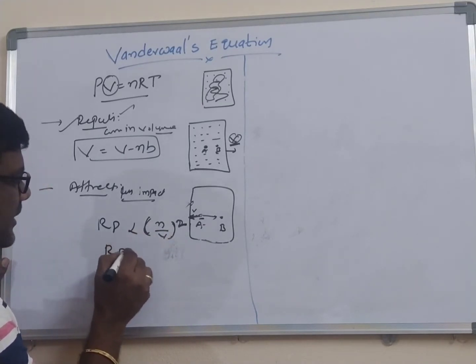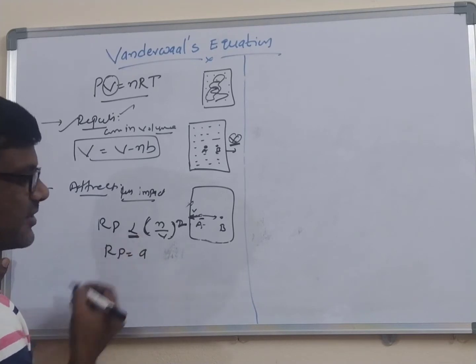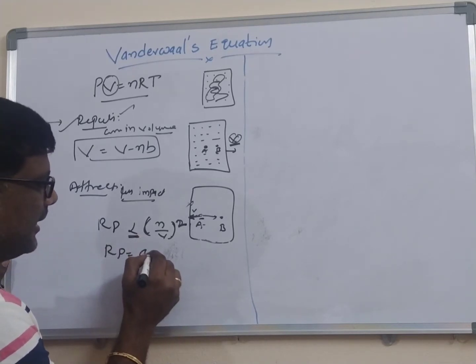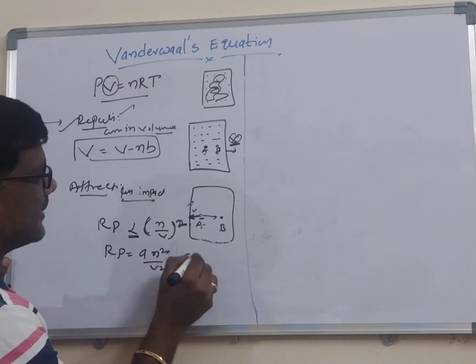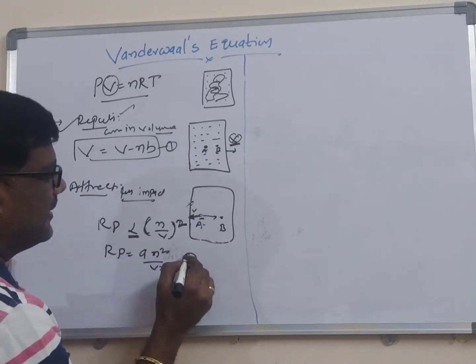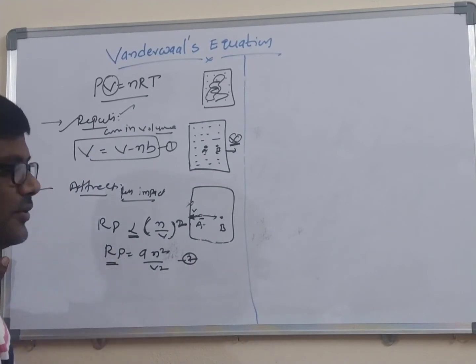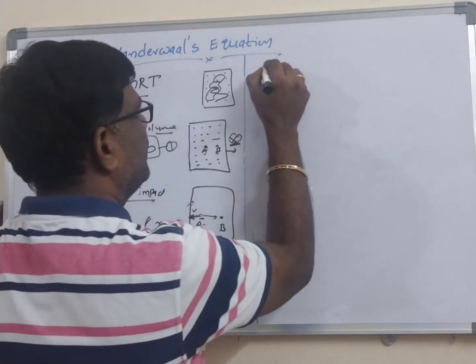Immediately, I am removing this proportionality by keeping one constant, A into n square divided by V square. This is called the equation. This will be the 1 and this is the 2. It is called the reducing pressure. Now, correction in the